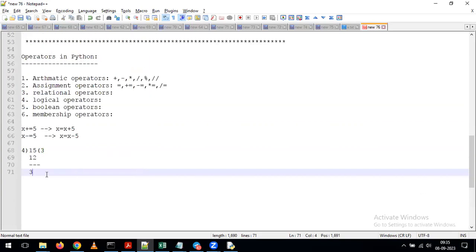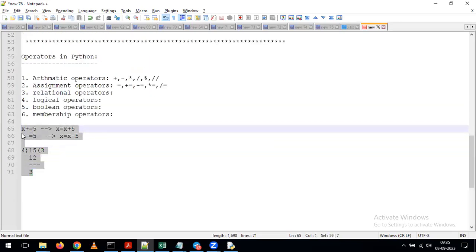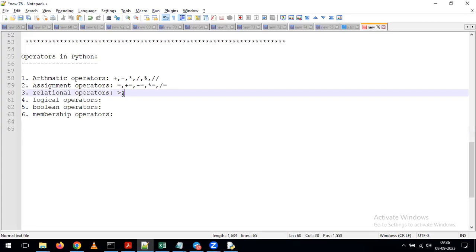In the same way, we have one more type of operator called relational operators. As part of the relational operators, we have greater than, less than, greater than or equal to, less than or equal to, not equal to, and equal to. So this is the way we have the different set of relational operators.